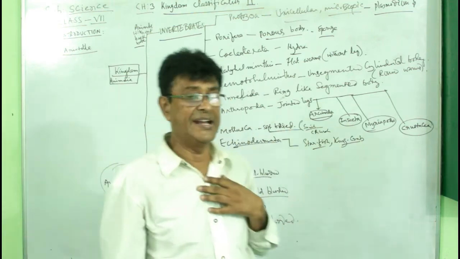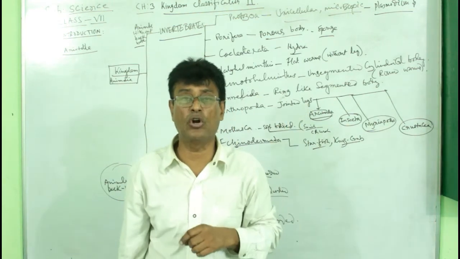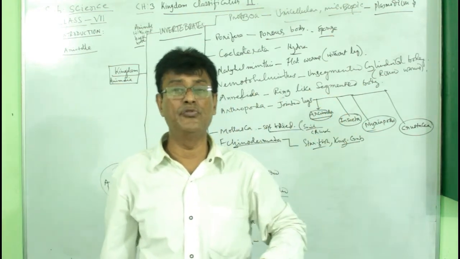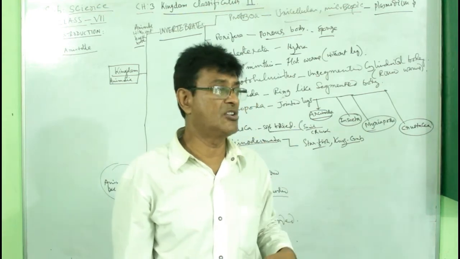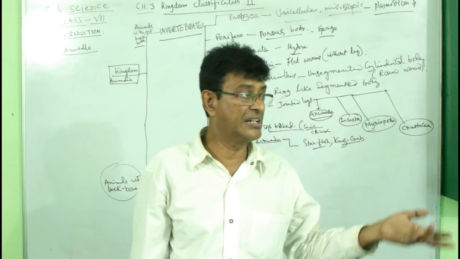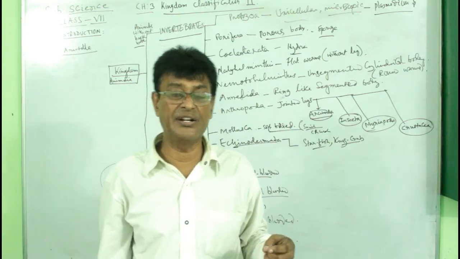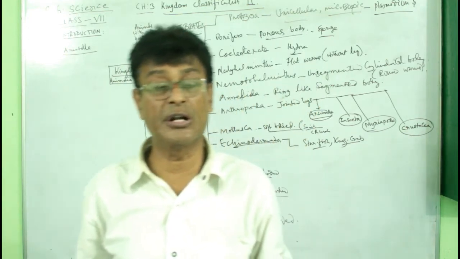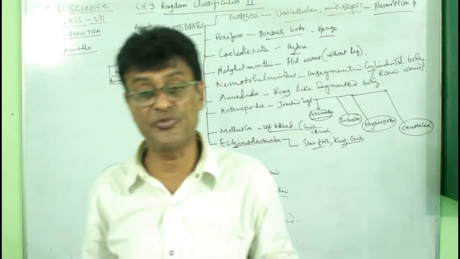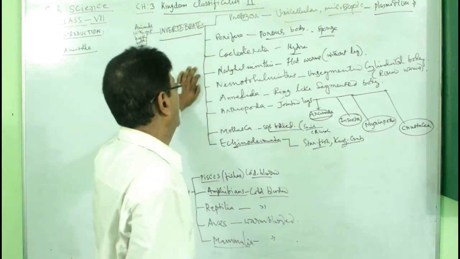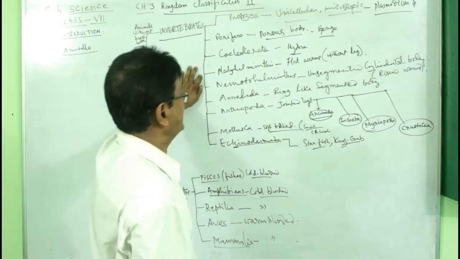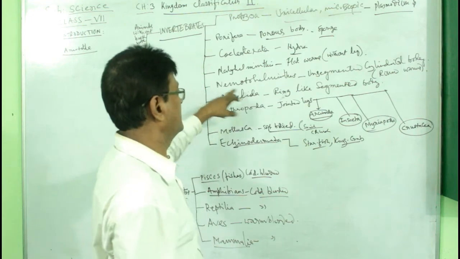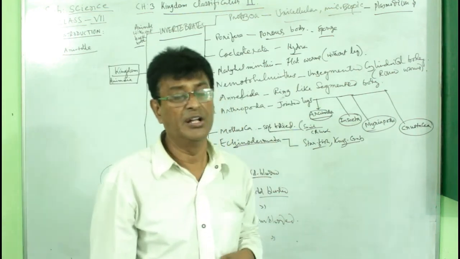The head is nothing but a sucker which is known as scolex. These scolex are capable of sucking the food from the body of human beings, or if they are staying in other animals, inside the stomach and intestine. They stay and take the digested food from the organisms so that the organisms become weak and they get their nourishment. Among the platyhelminthes, the tapeworm is an example, and the nematohelminthes have an unsegmented, cylindrical body. Ascaris is the example there.